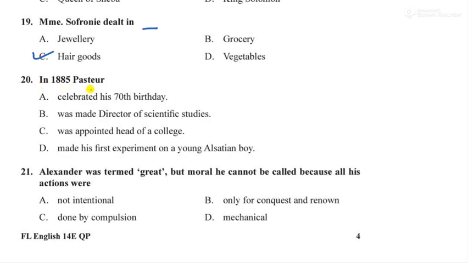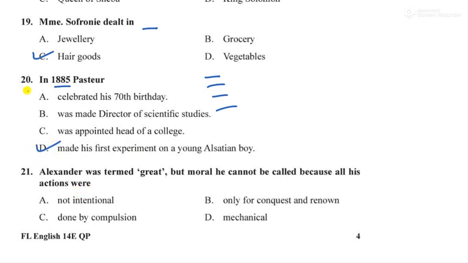In 1885, Pasteur, if you have read the lesson, only then you can answer. The life events. In 1885, what happened with him? Celebrated? No. Made director? No. Appointed? No. He made his first experiment on a young Alsatian boy. So option D is the right choice.